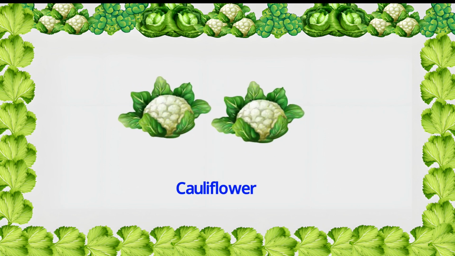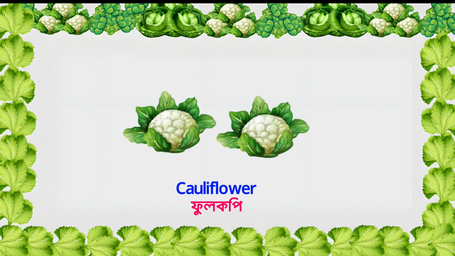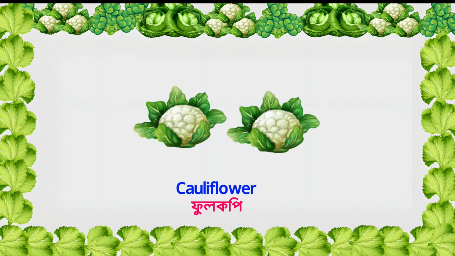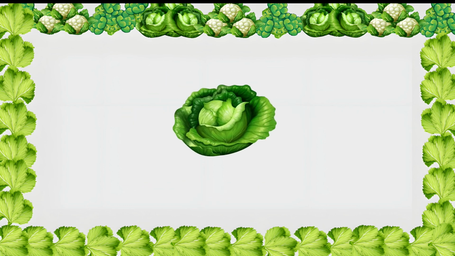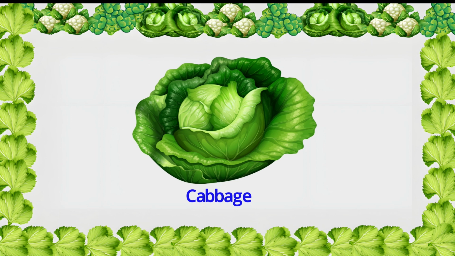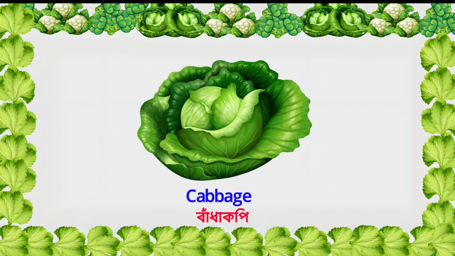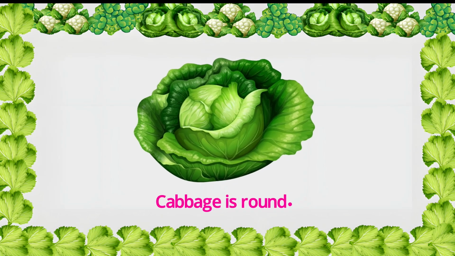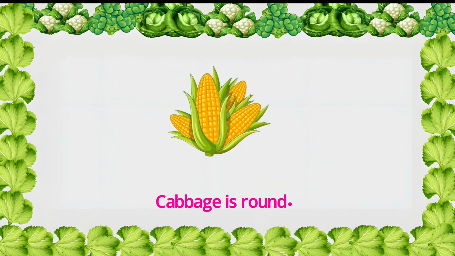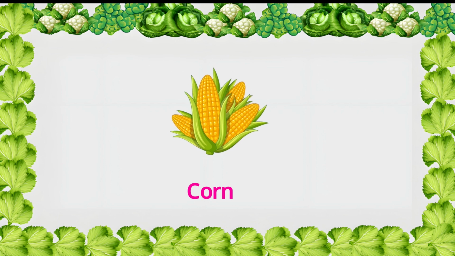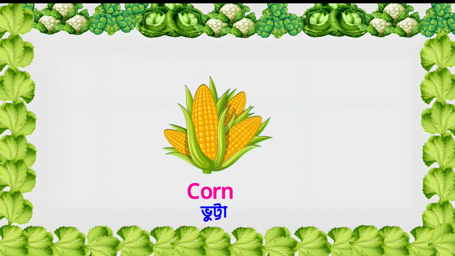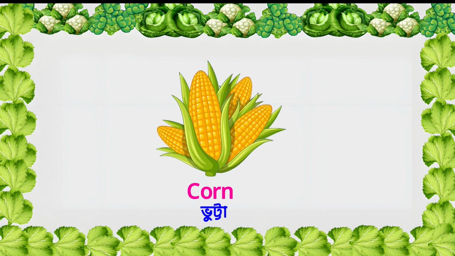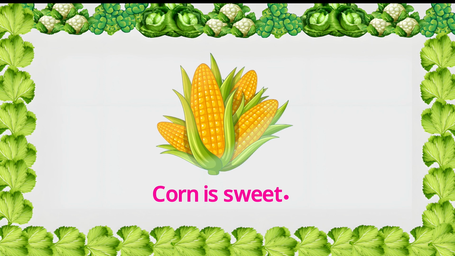Cauliflower. Cauliflower means fulkopi. This is a cauliflower. Cauliflower is white. Cabbage. Cabbage means badhakopi. This is a cabbage. Cabbage is round. Corn. Corn means bhutta. This is a corn. Corn is very sweet.